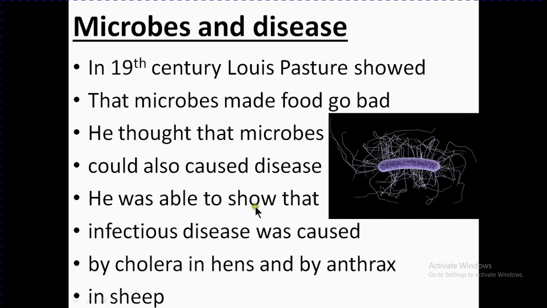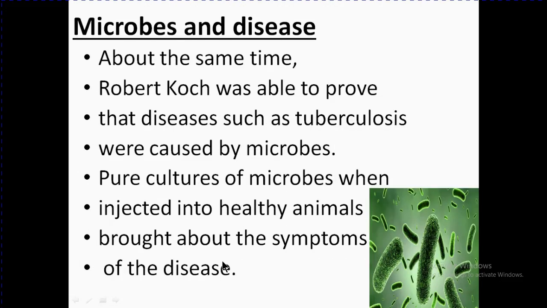He was able to show that infectious disease was caused by microbes, such as cholera in hens and anthrax in sheep. About the same time, another scientist, Robert Koch, was able to prove that diseases such as tuberculosis were caused by microbes.